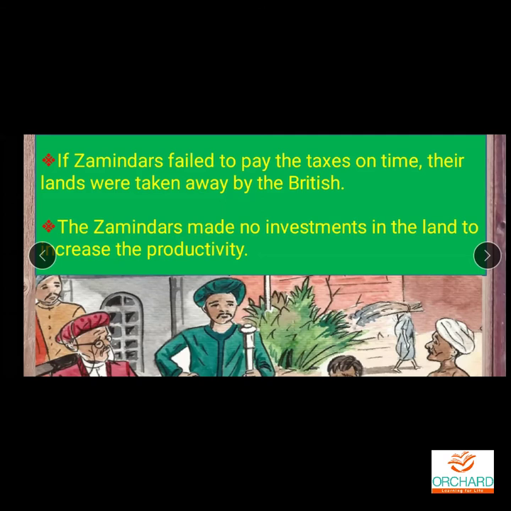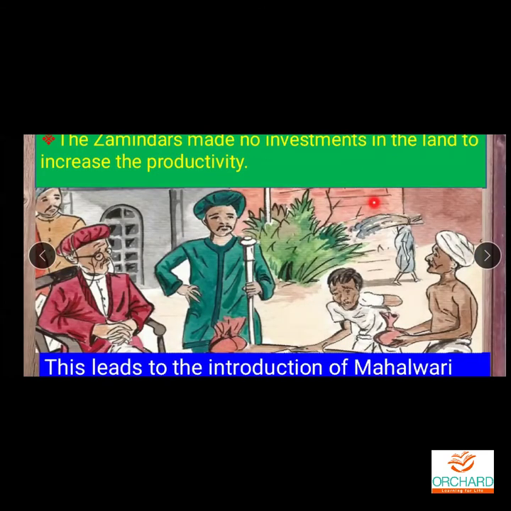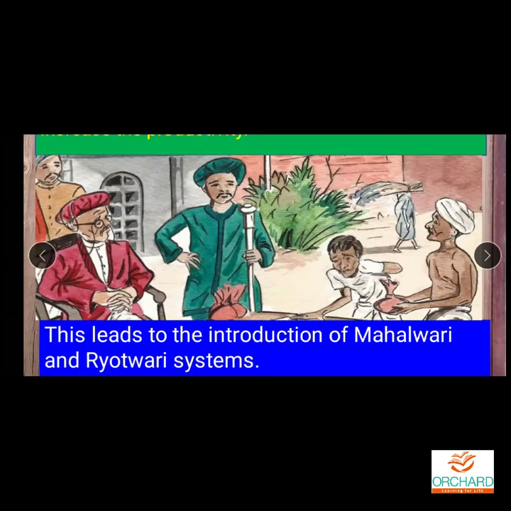They did not spend any money on their land. So what happened? This leads to the introduction of the Mahalwari and Ryotwari systems. So let us see that now.